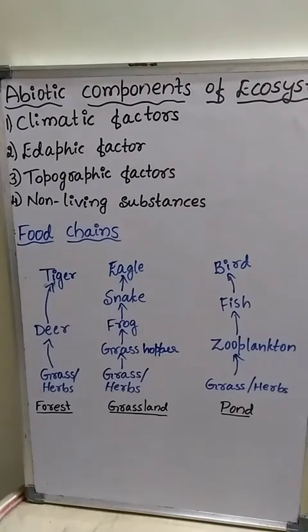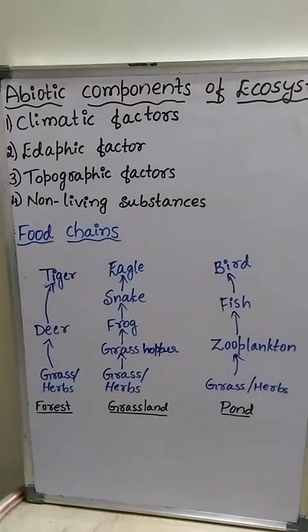Non-living substances include various inorganic and organic substances. Inorganic substances like carbon dioxide and water are picked up by the producers like green plants. Then they produce food by the process called photosynthesis. Later they transfer these components to the consumers. This is about the abiotic components, or non-living components, of the ecosystem.